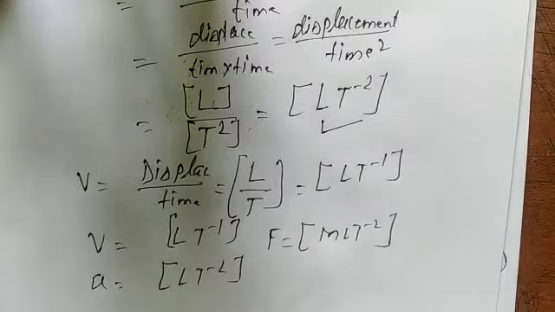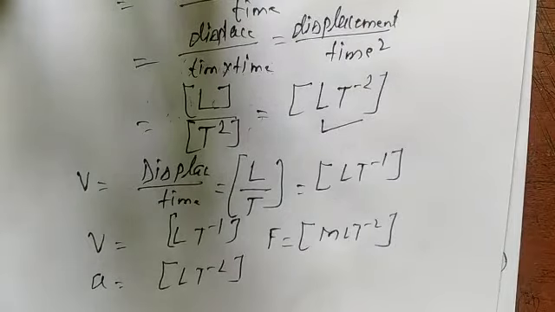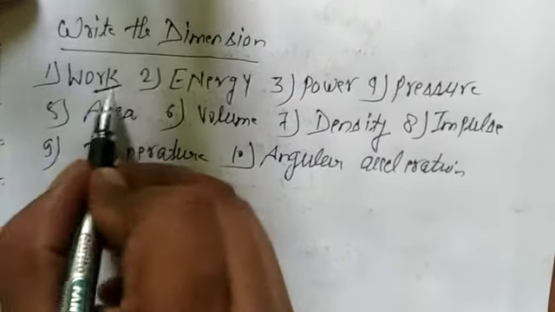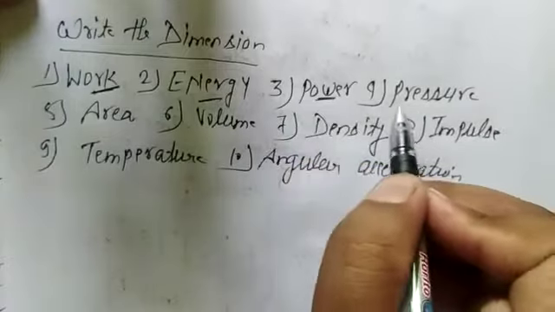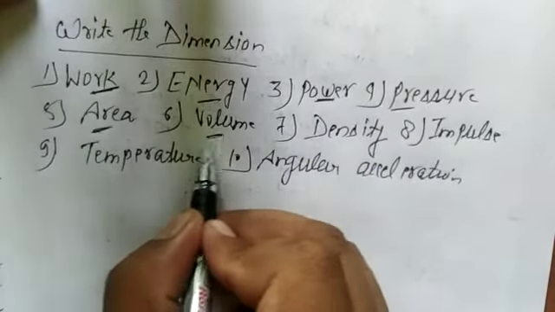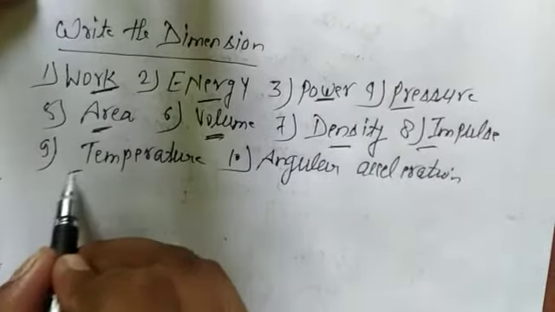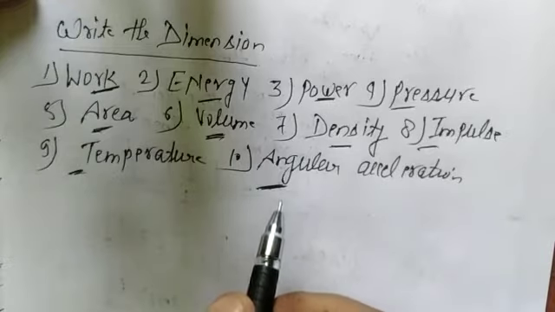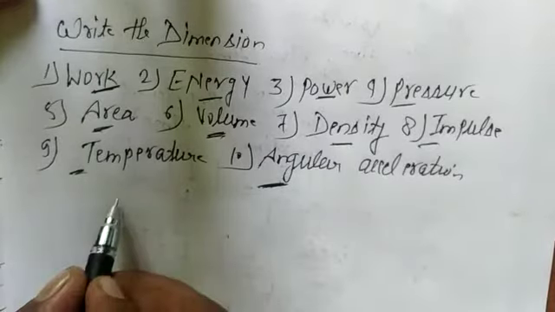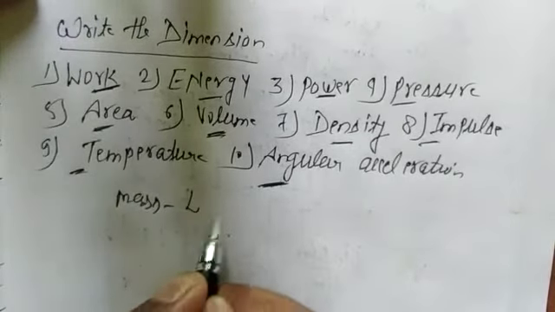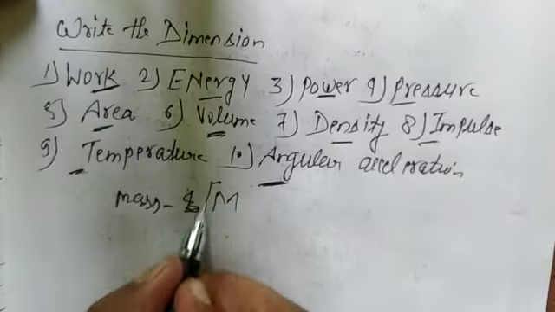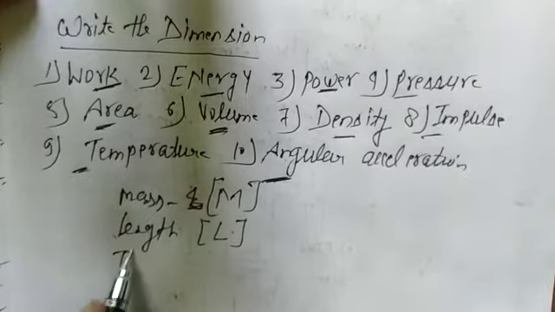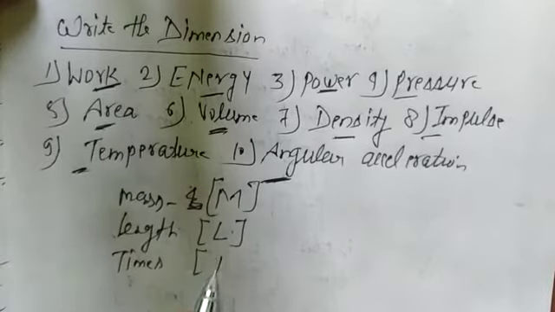Now I am giving you a few questions. Write the dimensions and give your answer. Here are 10 quantities: first work, second energy, third power, fourth pressure, fifth area, sixth volume, seventh density, eighth impulse, ninth temperature, tenth angular acceleration. You have to write the dimensions of all these. Remember, mass is denoted by capital M, length by capital L, and time by capital T.